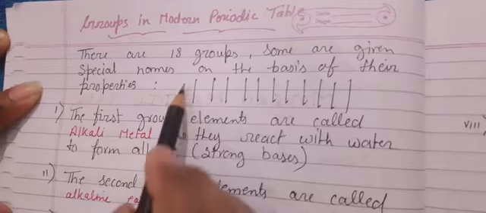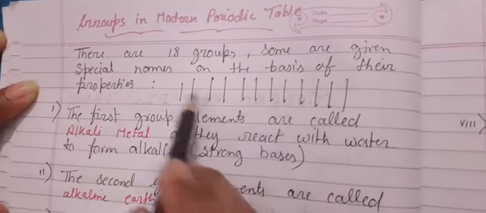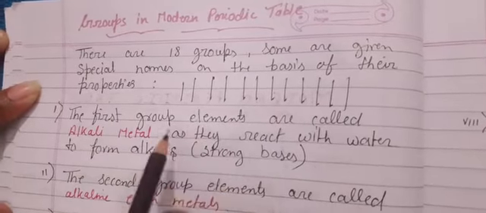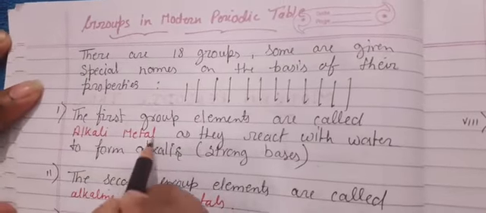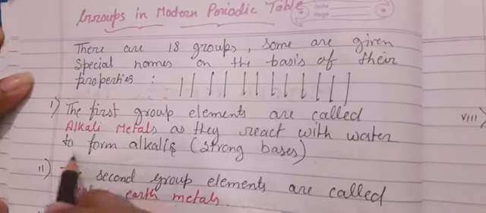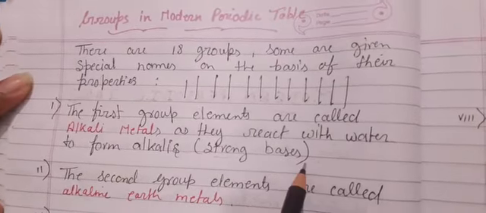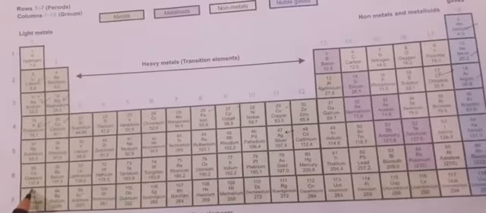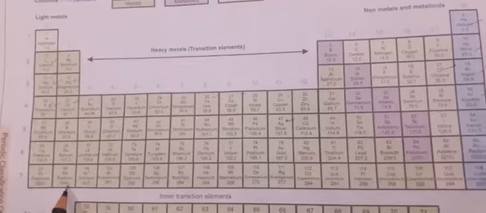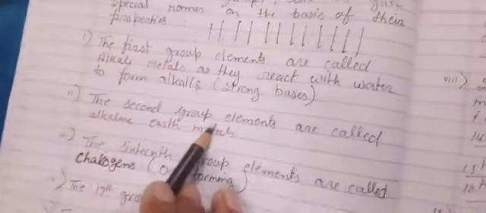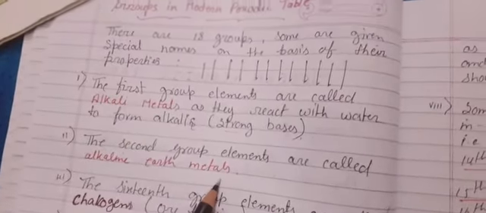See why I have drawn the line, so that it will stay in your mind that these are called groups. The first group elements are called alkali metals, as they react with water to form alkalis or strong bases. The first group is called alkali metals, and the second group elements are called alkaline earth metals.